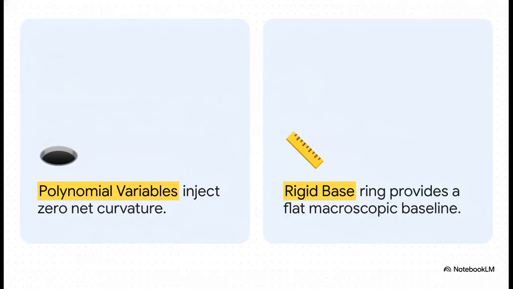To put that into perspective, this means the polynomial variables inject 0 net curvature, 0 net mass, and 0 net geometric deformation compared to the rigid base ring. It's like they aren't even there. Any localized field moving through this sector experiences the affine space as a perfectly rigid, flat, macroscopic baseline. This definitively forces homotopy invariance and, once again, demands that our twist parameter, delta SP, equals exactly 0.